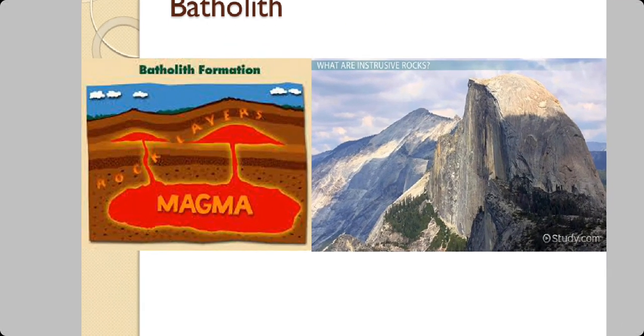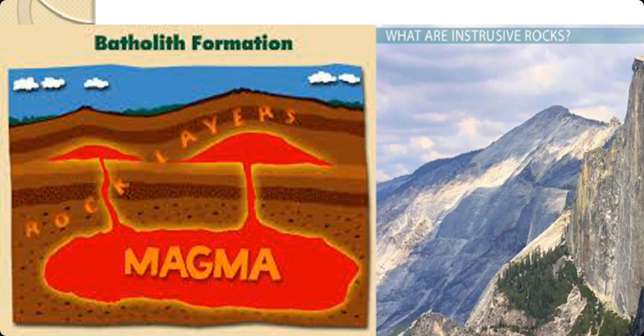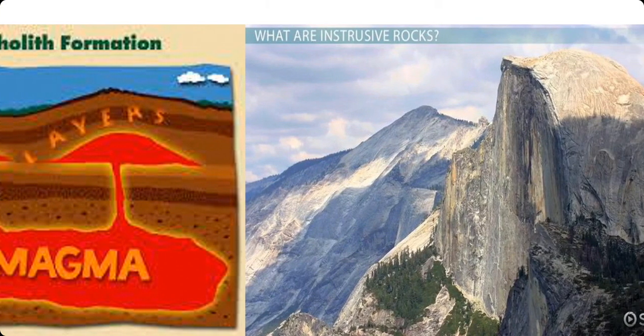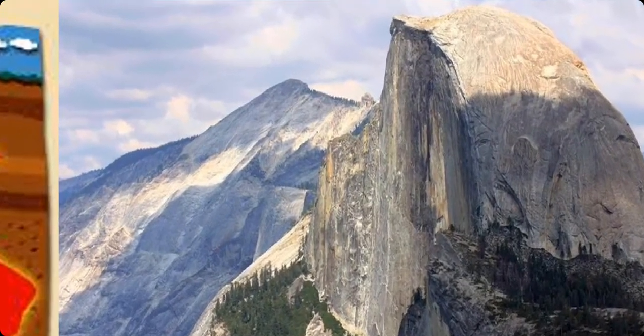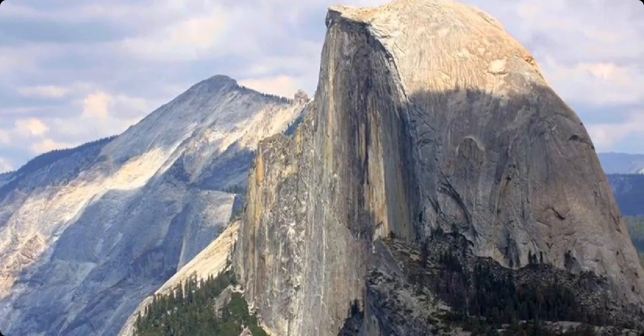On the left hand side is the diagrammatic representation of a batholith. There's a big magma chamber and you have the convex chambers. There's magma in that, and when it cools down, it forms something like this. This is a batholith.